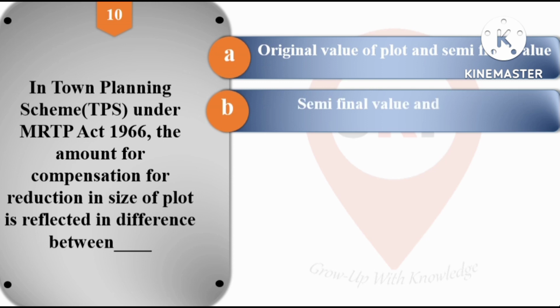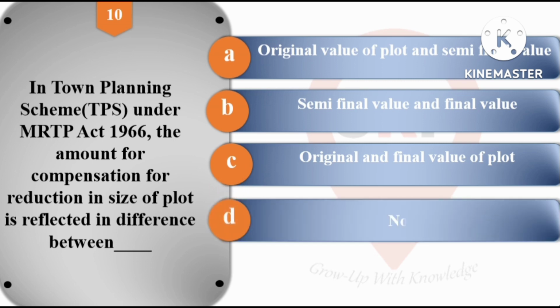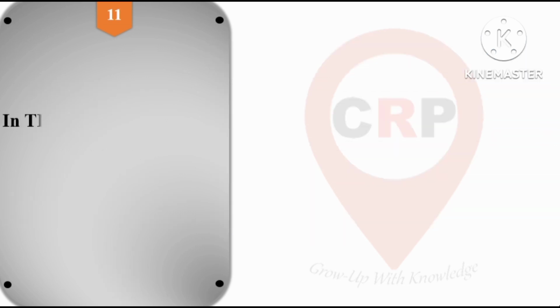Second option, semi-final value and final value. Option C, original and final value of the plot, and option D is none of the above. So the right answer is option A, that is original value of the plot minus semi-final value. This is the right answer for question number 10.